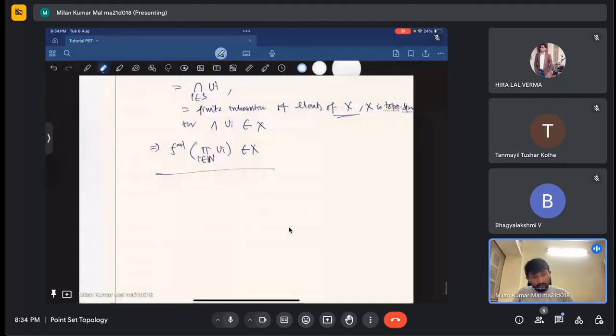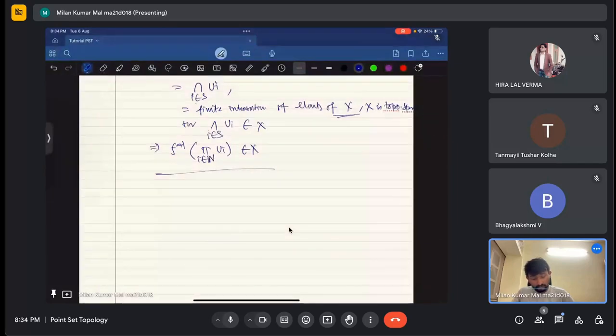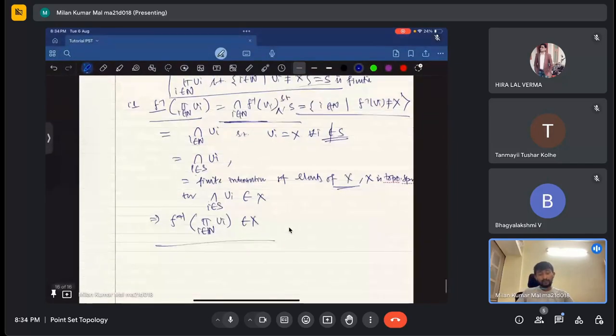If there is any confusion, please say it. Basically, it means that except for a finite number of terms, all terms will be x. So intersection with those x will not affect anything, so this will basically be an intersection of a finite number of terms. That is the main thing, and a finite intersection of open sets is again open in x.